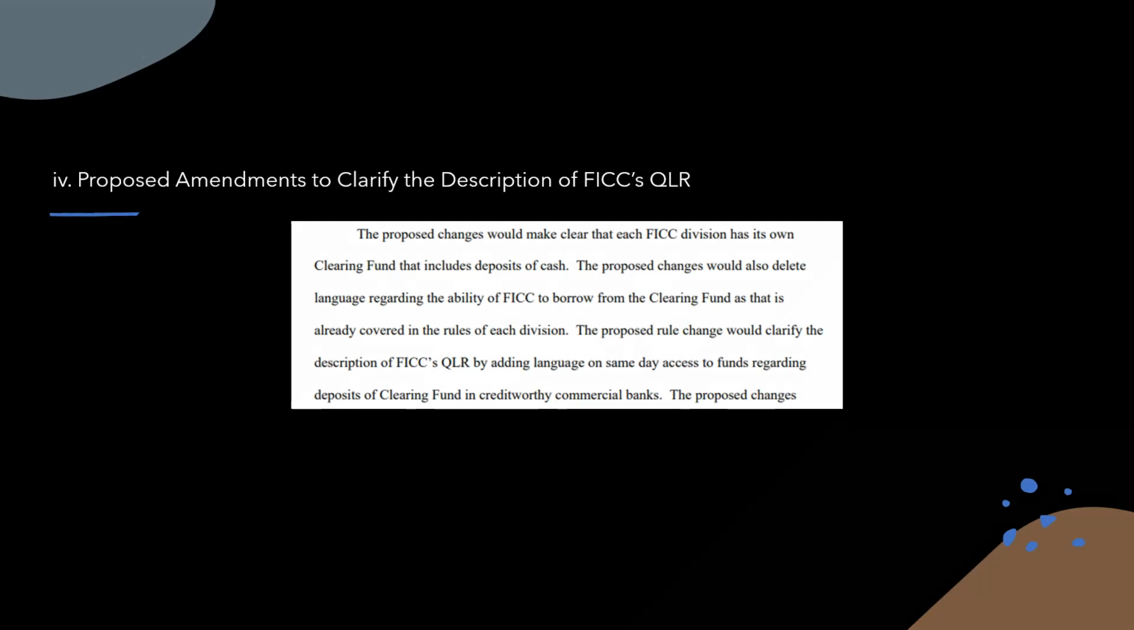Okay, then we're going to skip 3. We're going to go to 4 here. Proposed amendments to clarify the description of FICC's QLR. So they're going to be updating their description of QLR altogether. The proposed changes would make clear that each FICC division has its own clearing fund that includes deposits of cash. The proposed changes would also delete language regarding the ability of FICC to borrow from the clearing fund, as that is already covered in the rules of each division.